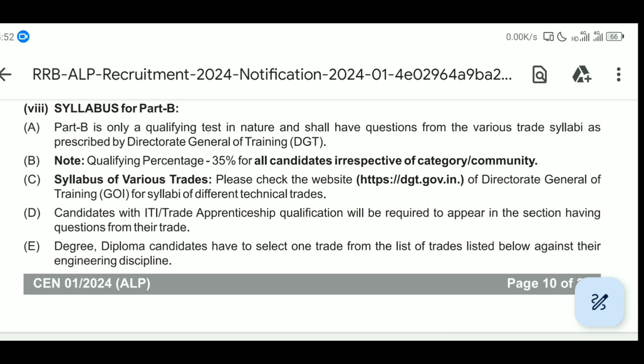They have given only this one line, but many of the students, including me, don't know how to download the official syllabus from this official website. And today in this video I'm eager to share the details of how to download the official syllabus, as well as the full materials, including video links also.